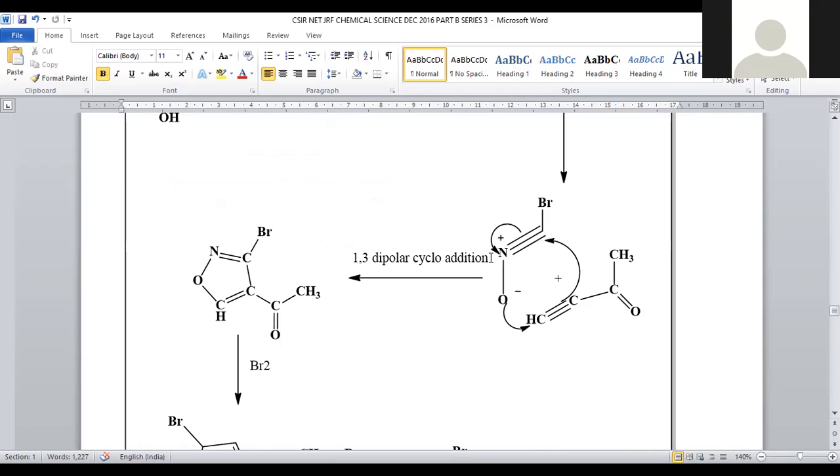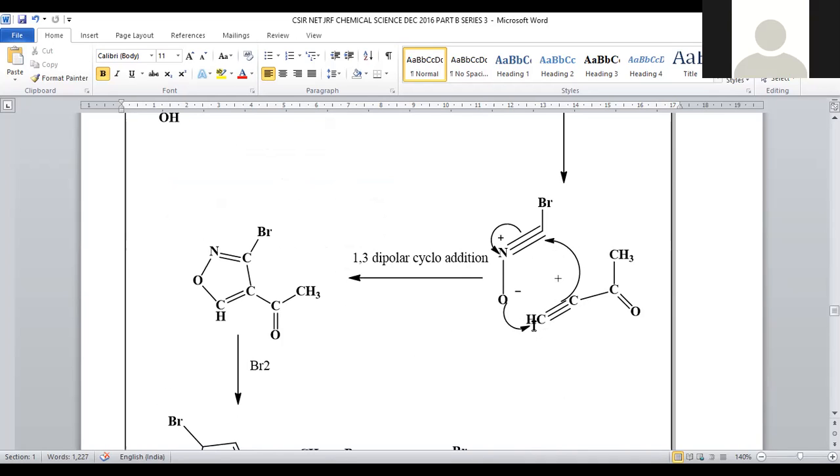The acetylenic compound, the triple bonded compound, undergoes dipolar cycloaddition. Why is it 1,3 dipolar? At the first position as well as at the third position, it is a dipolar system, so there is a possibility of 1,3 dipolar cycloaddition with this acetylenic triple bond.